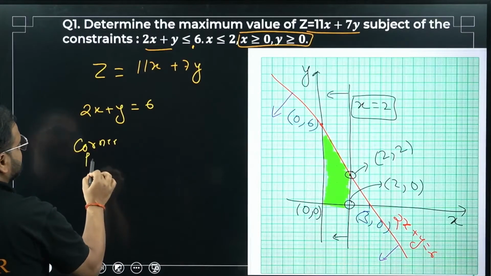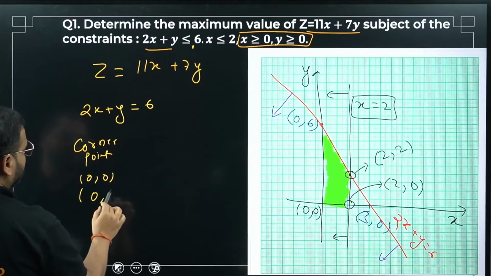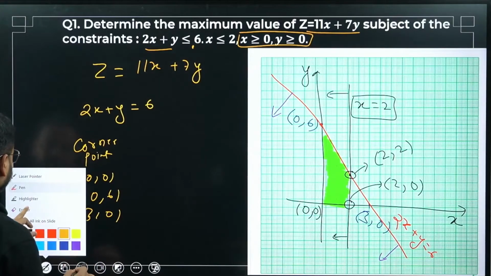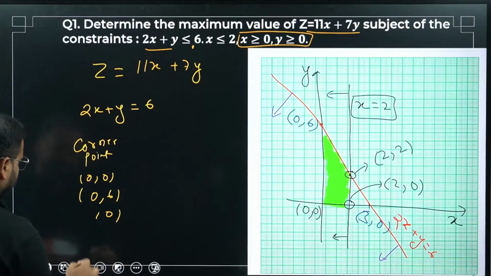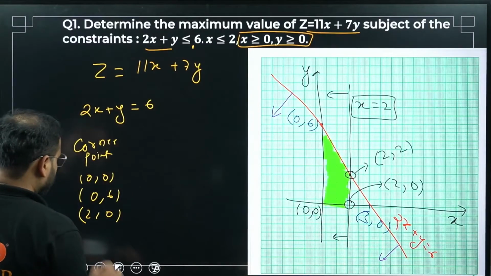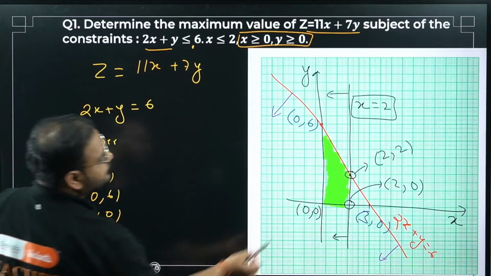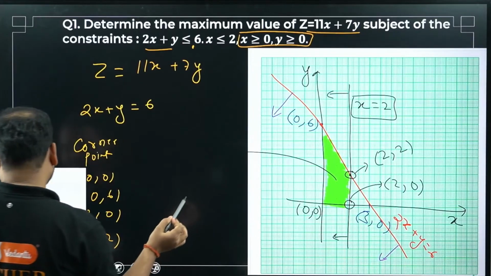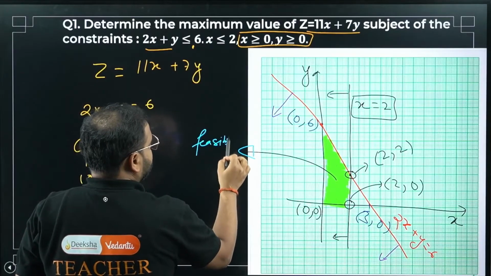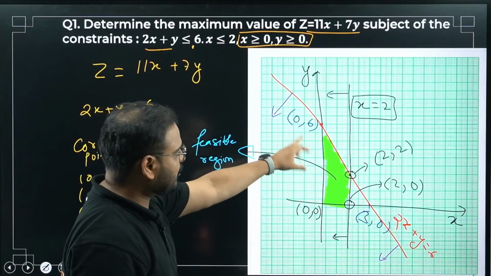Corner points. Please check. First one, origin, 0, 0. Next one, 0, 6. Next one, 3, 0. No, not 3, 0, that's not part of the graph. 2, 0, sir. 3, 0 is outside the shaded region, right? This is the feasible region over here. Next one is 2, 2. Let me mark it for you. This part here is your feasible region, the green part that I've shaded.